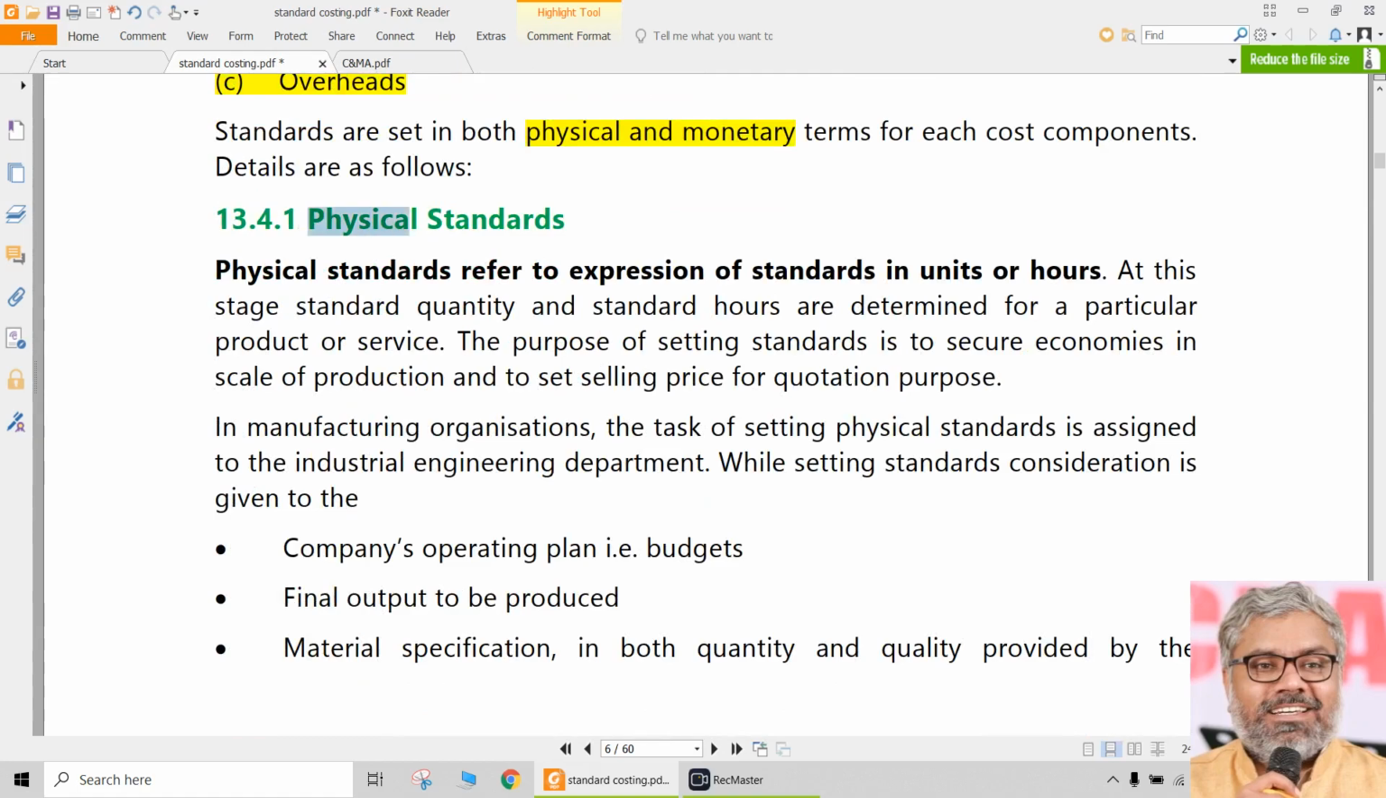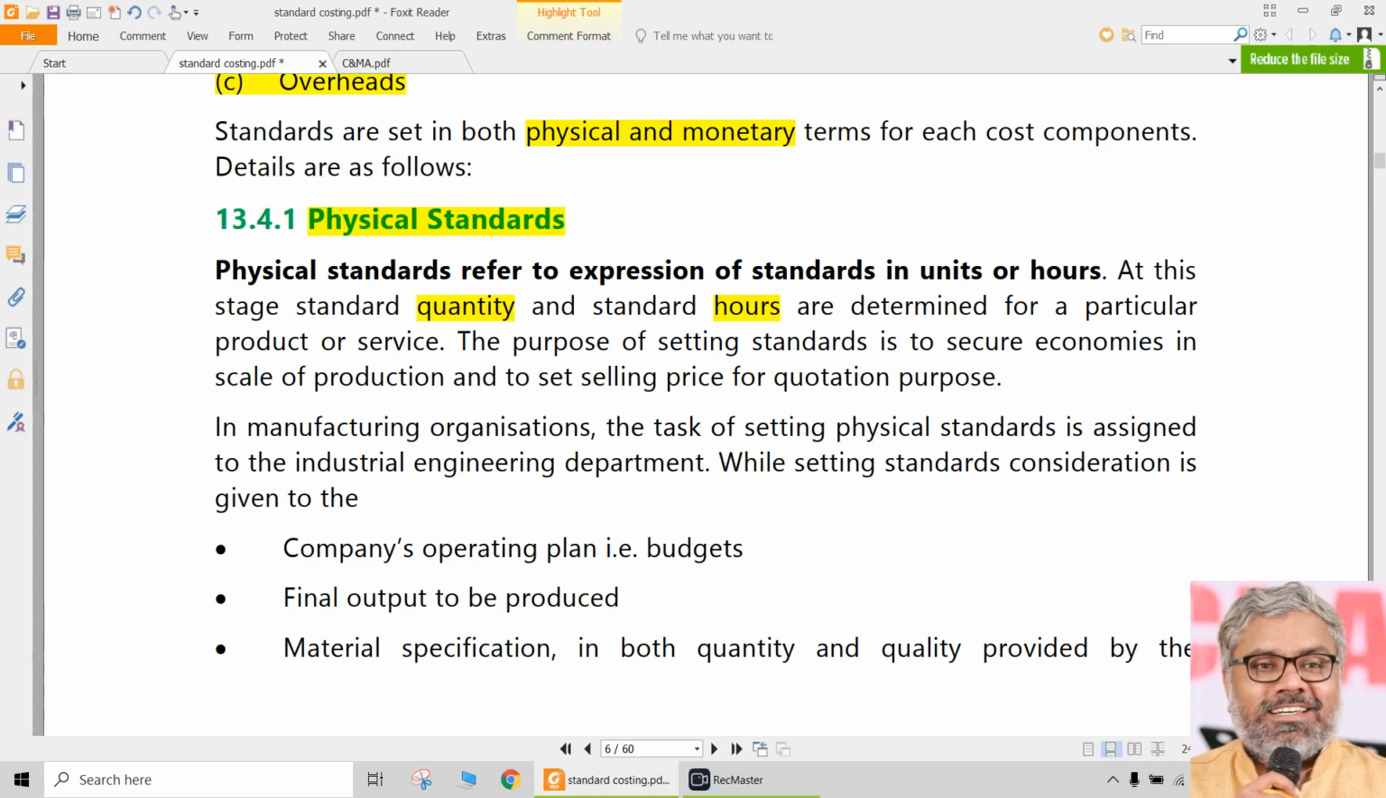What are the physical standards? We can generally understand, no need to do research on this. Simply, physical standards means the quantities of materials that we are supposed to use, and how many hours we are supposed to work. Quantity is about materials: how many kilos have to be used, how many tons, how many grams, how many liters, gallons, units. That is all about the quantity of materials expressed as a standard.